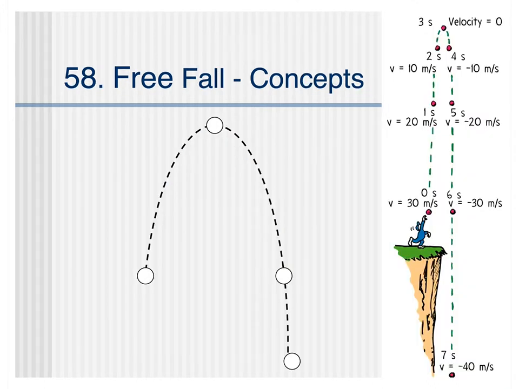All right, so on the last slide we talked about a few concepts. We're going to talk about a few more here. Free fall is a little bit trickier than regular kinematics because there's a lot more concepts. There's a lot more numbers and things that you need to know without being explicitly told them. So it's going to make things a little bit trickier. So the first thing we're going to start with is talking about acceleration. We know our acceleration whenever we're in free fall the entire time is 9.8 meters per second squared, going down. That does assume we're on Earth, but that's going to be for the majority of our problems.